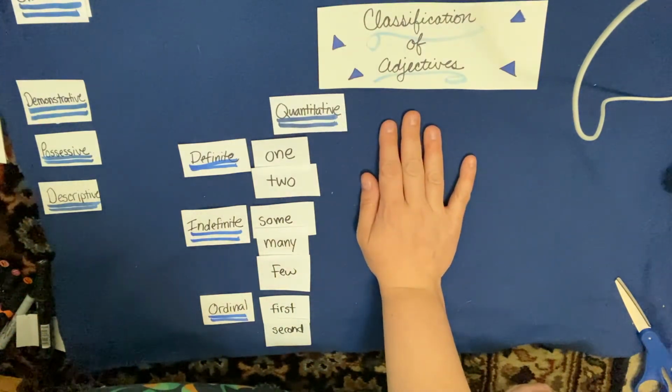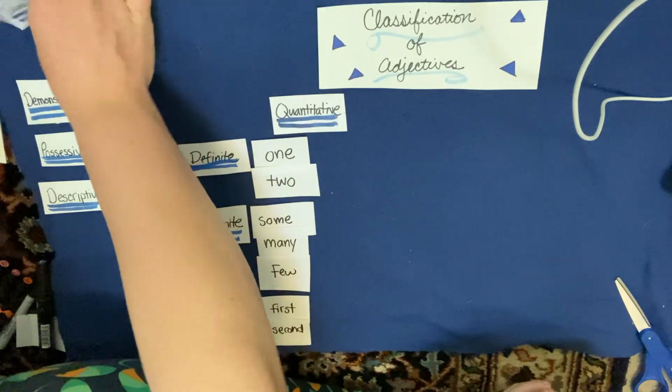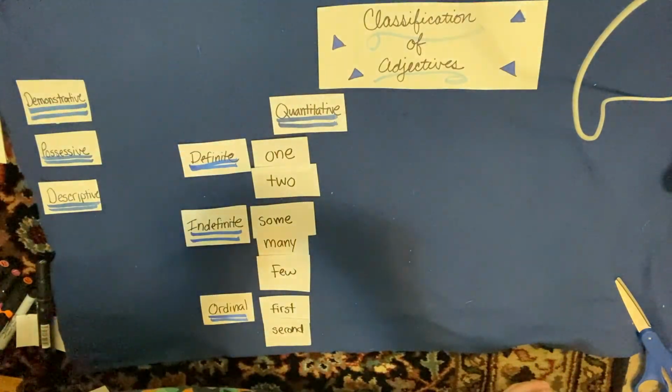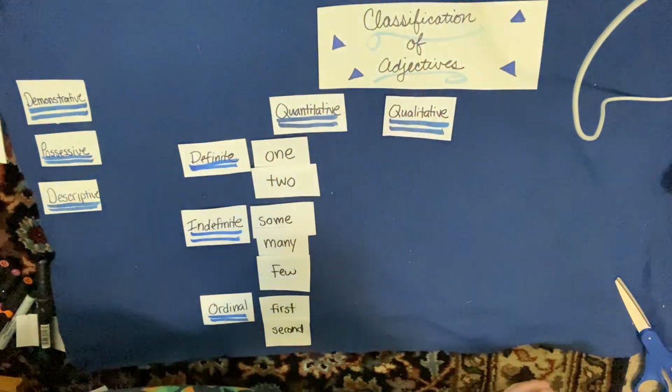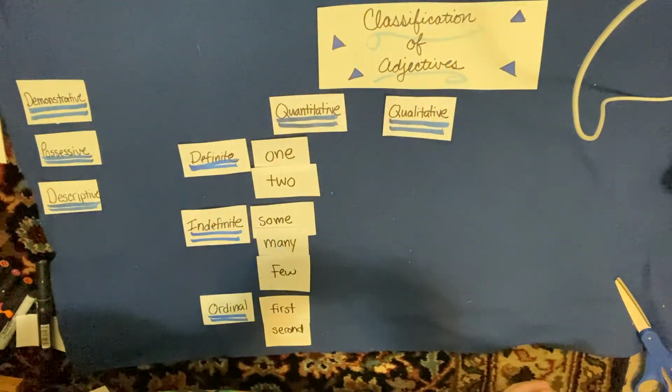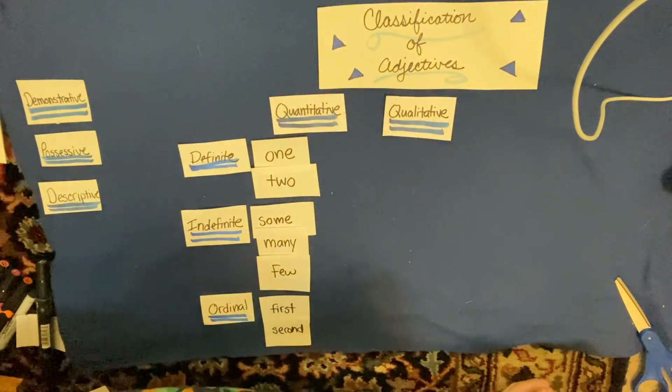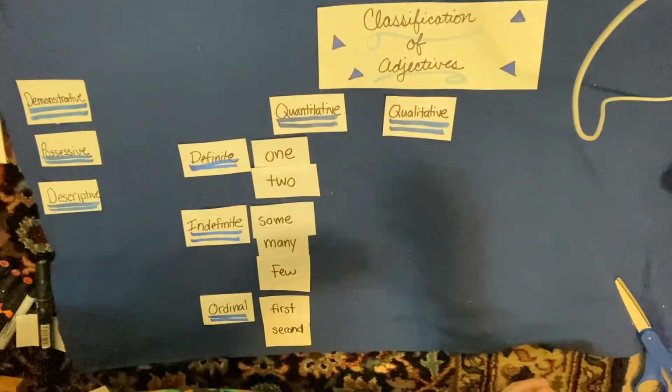Now we're going to go ahead and look at the word qualitative. Qualitative adjectives. So this one might take a minute for you to wrap your head around, but qualitative, do you hear? It's almost like it's getting ready to say the word quality, the quality of something.